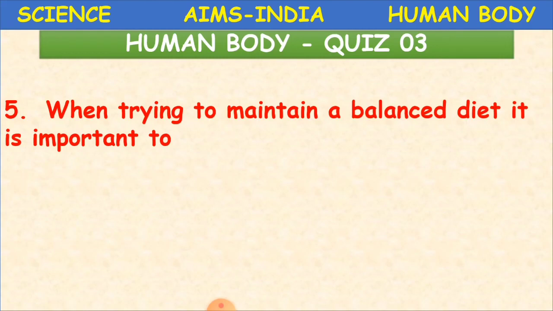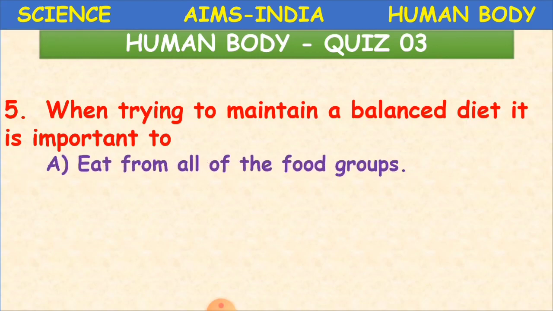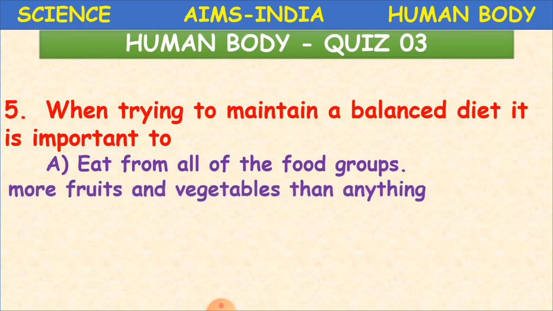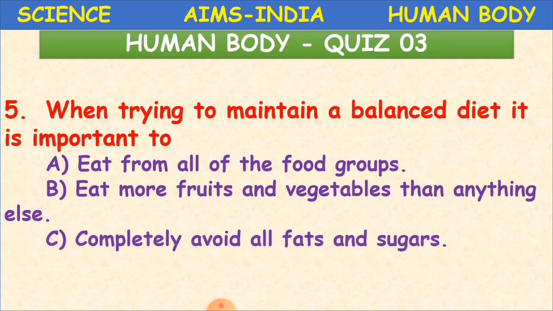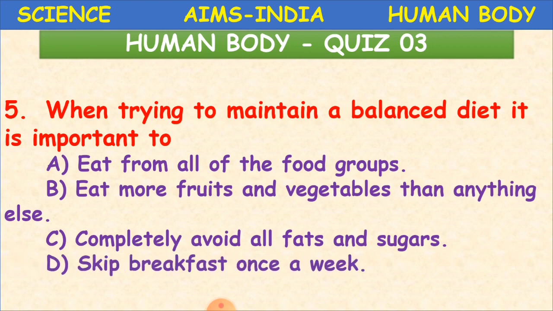When trying to maintain a balanced diet, it is important to what? Eat from all of the food groups, eat more fruits and vegetables than anything else, completely avoid all fats and sugars, or skip breakfast once a week. Balanced means it must have an equal balance.